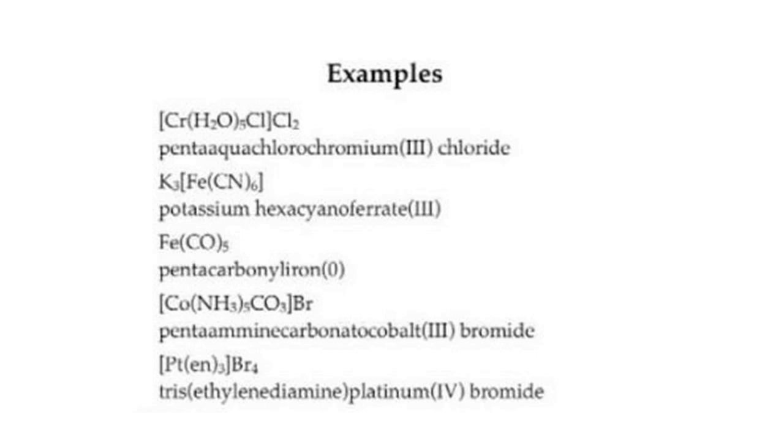There are other examples also, like K3[Fe(CN)6]. Here the complex is a negative complex, so it has been given the ending -ate, as we have seen in the rules on the first slide. Potassium hexacyanoferrate(III): there are 6 cyano ligands, so it is called hexacyanoferrate(III). There are other complexes which have been named with proper nomenclature rules. Thank you.